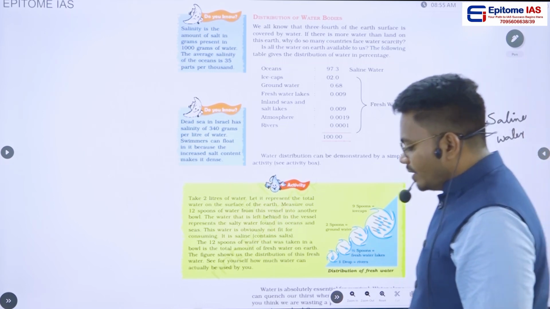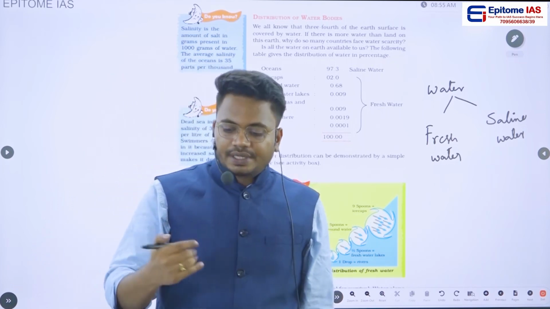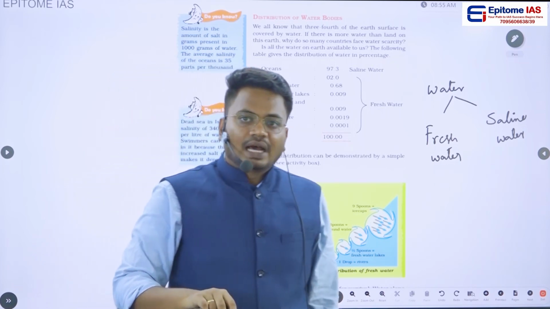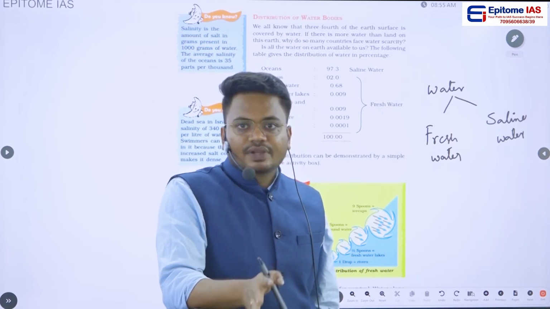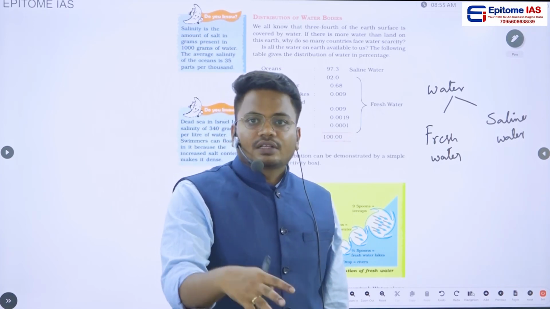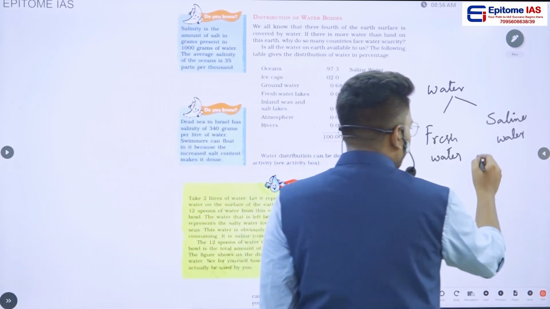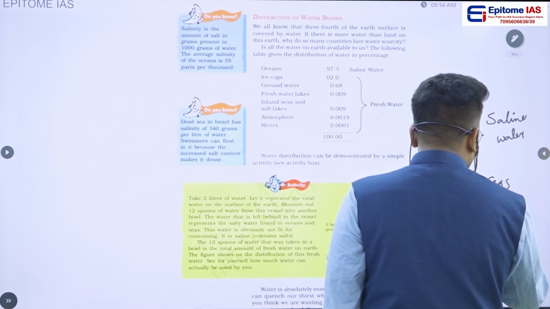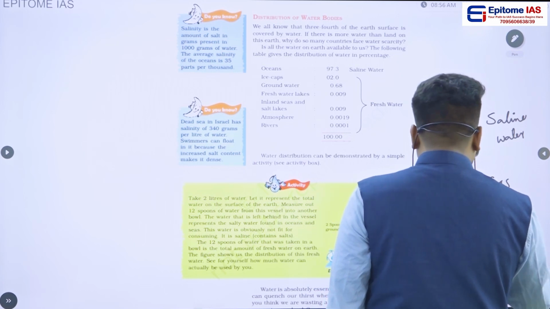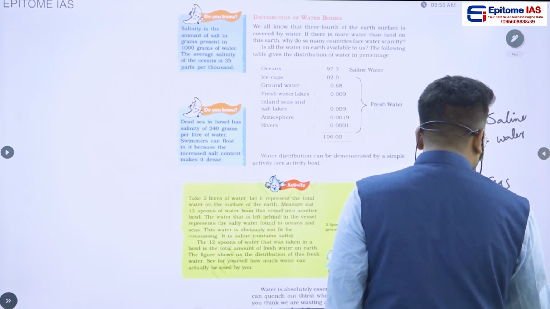So what is meant by saline water? Saline water is nothing but water which has a huge quantity or a high amount of salt in it. That particular thing we call saline water. So what are the sources of saline water, or where can we see saline water? We can see saline water in seas, in oceans, and in lakes, particularly salt water lakes.